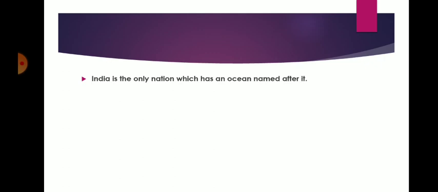India is the only nation which has an ocean named after it. So, we have the Indian Ocean. Of all the oceans, India is the only country which has an ocean named after it.